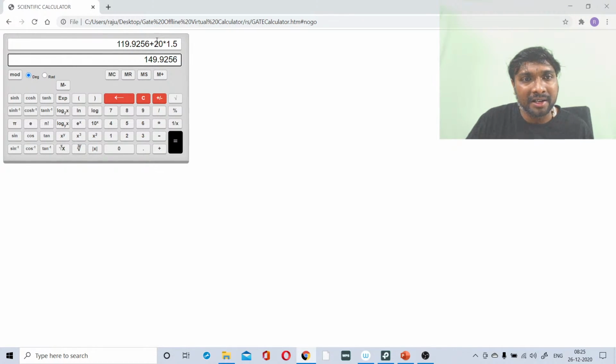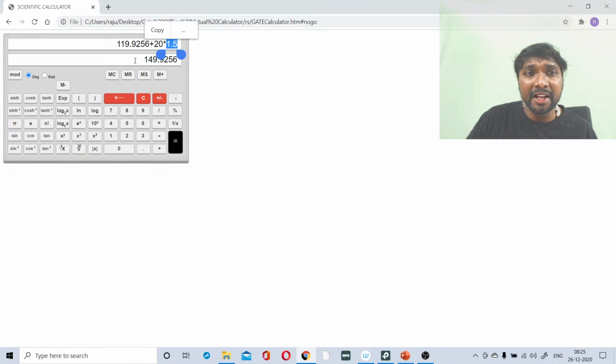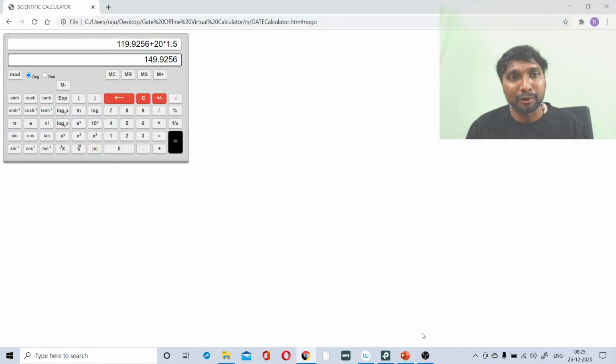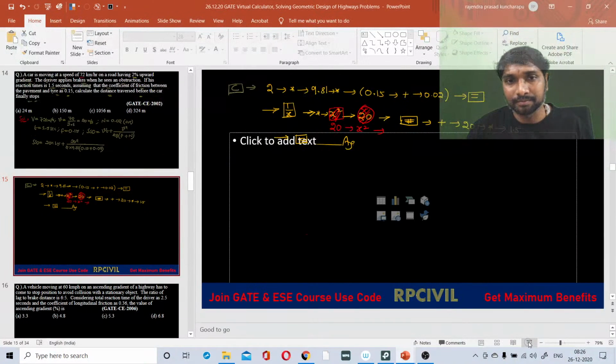BODMAS rule: bracket, there is no bracket; order, there is no order; then multiplication. First it will take up the multiplication calculation, then it will go for the addition calculation. Like that you have to be careful. So 149.92 is the value.